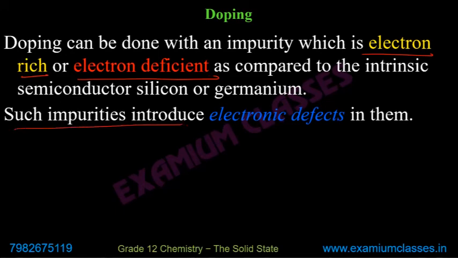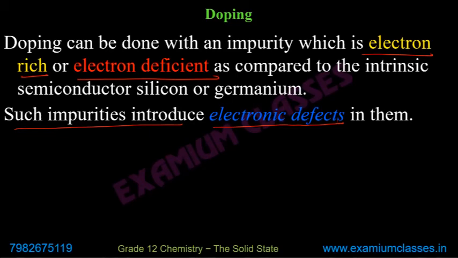Such impurities introduce electronic defects. These are known as electronic defects because either electrons will be in excess or in deficiency.